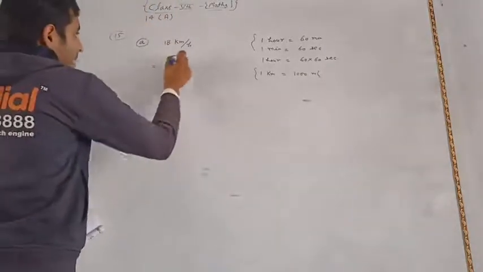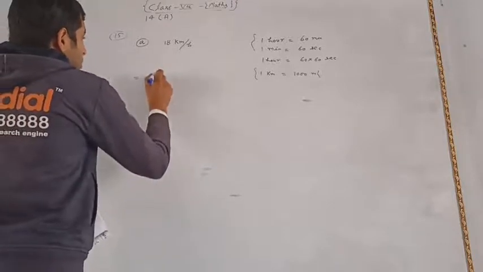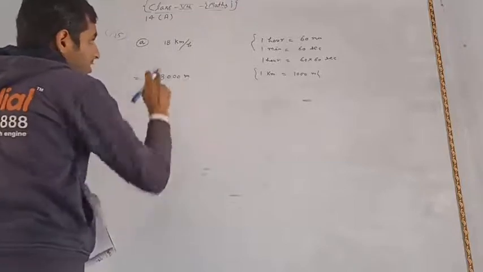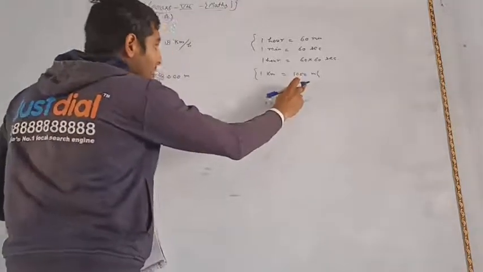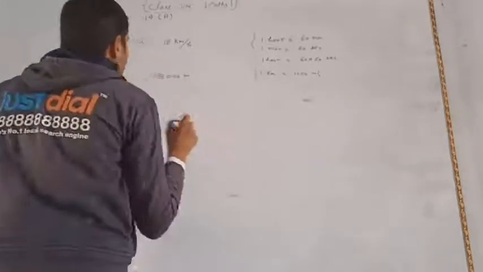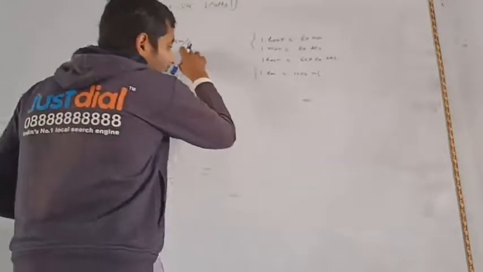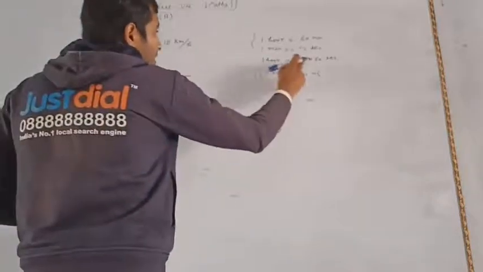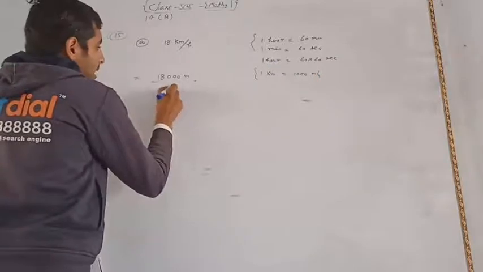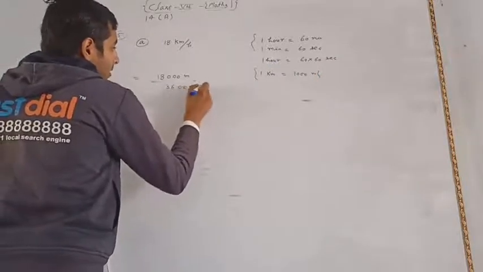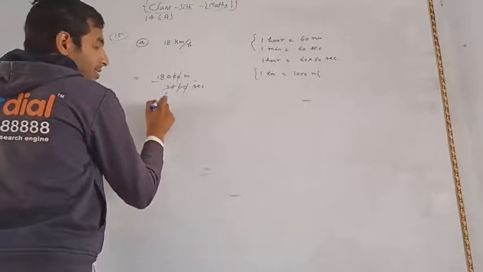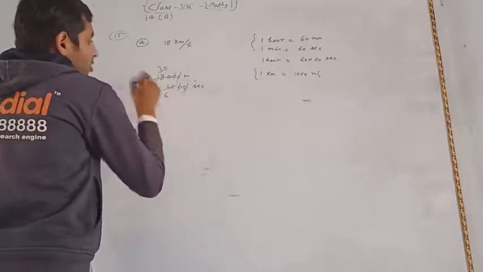So we have to convert it into meter per second. First of all we convert it into meter and per second. 18 kilometer is 18,000 meter, because 1 kilometer is equal to 1000 meter, upon 1 hour, which is 60 into 60 seconds. The double zero cancels, and 6 6s are 36, 6 3s are 18, 6 0s are 0.